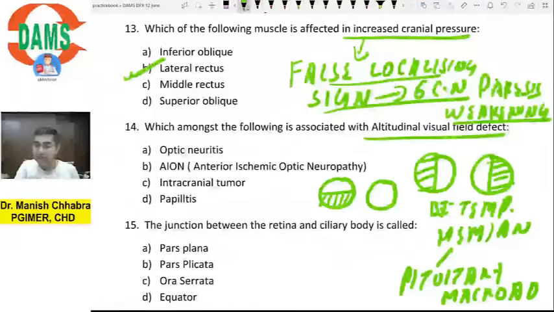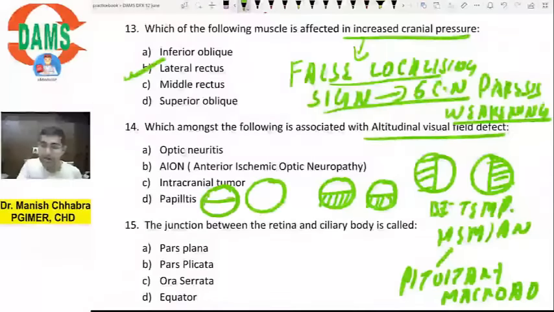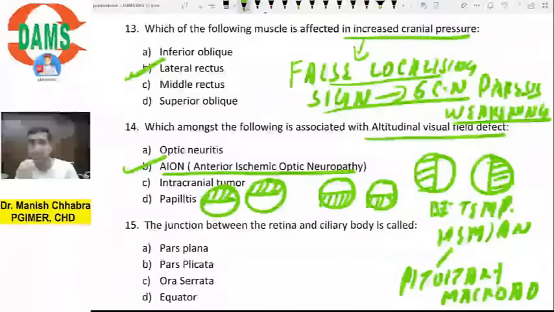Now altitudinal visual field defect is, so there is visual field defect on the lower half of the field, or it may even be on the upper half of the field, so you call it altitudinal visual field defect. So this is just a one liner. It is typically seen in anterior ischemic optic neuropathy. So this question is kind of difficult, but that's okay. Out of 15 questions, if you find one or two questions difficult, that's absolutely okay. So altitudinal visual field defect is seen in anterior ischemic optic neuropathy.